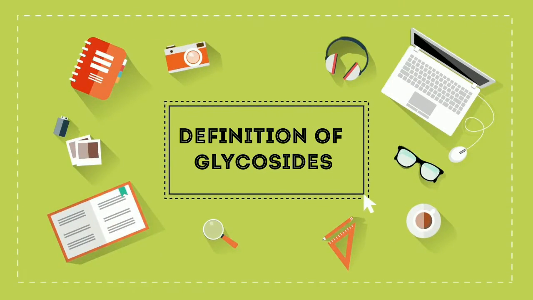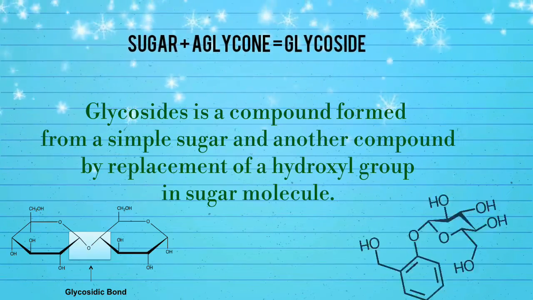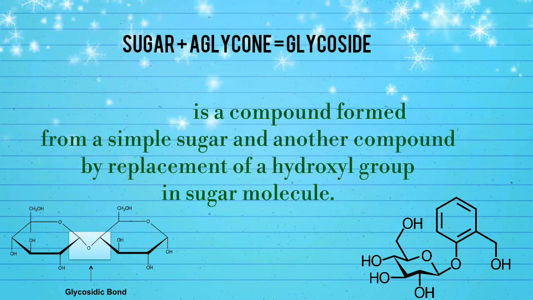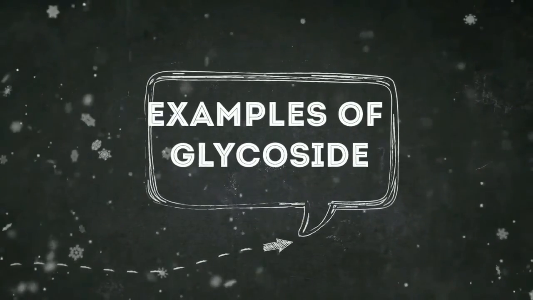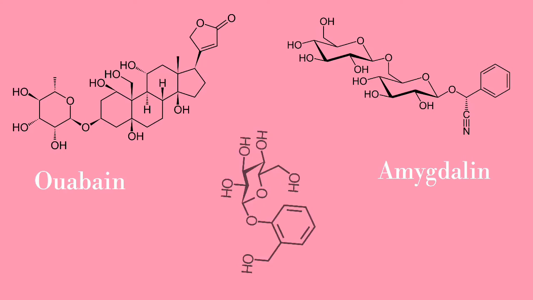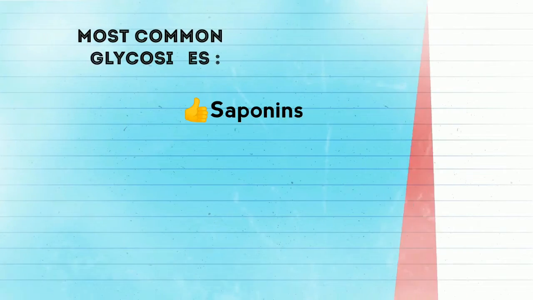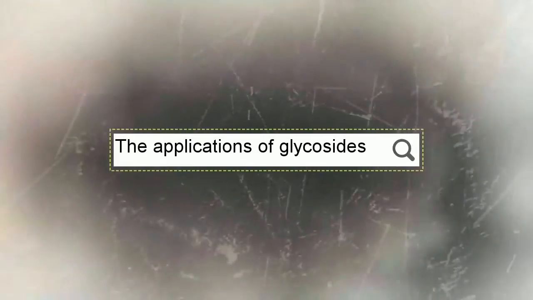Glycosides. Definition of glycosides. A glycoside is a compound formed from a simple sugar and another compound by replacement of the hydroxyl group in the sugar molecule. Examples of glycosides are saponin, amygdalin, and sericin. These are the most common glycosides. The applications of glycosides.